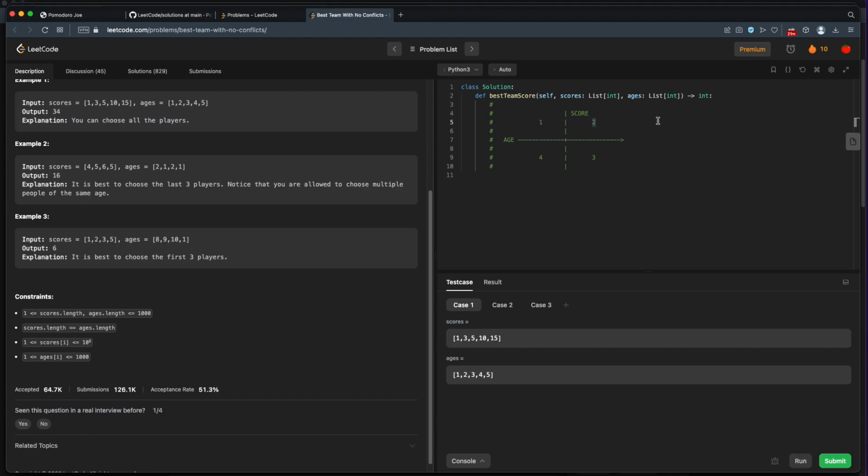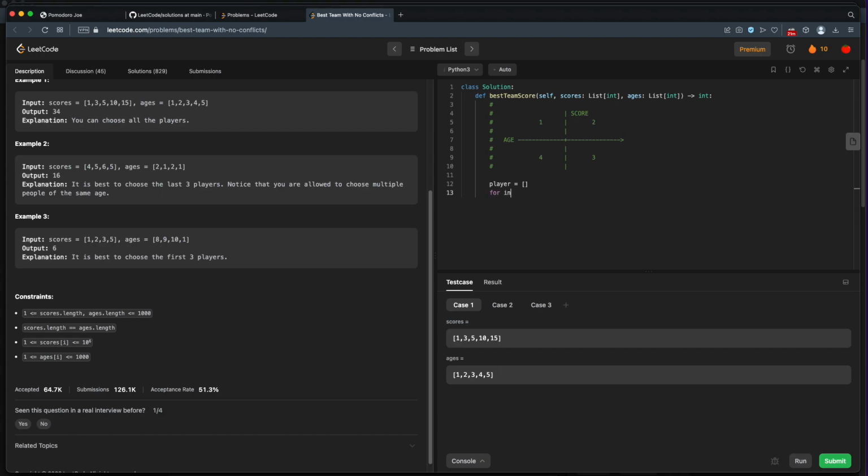We don't have to look at any other players and we don't have to worry about quadrant 1 and quadrant 2. So what does that mean in terms of actual code? Well, the first thing we need to do is sort our players. So let's first build our players. Now I'm writing this code for clarity, not for speed. So hopefully this will make sense. It won't necessarily be the fastest, but we'll build up our players.